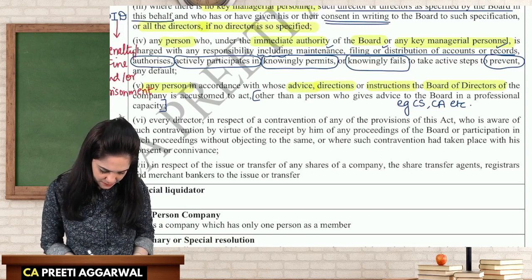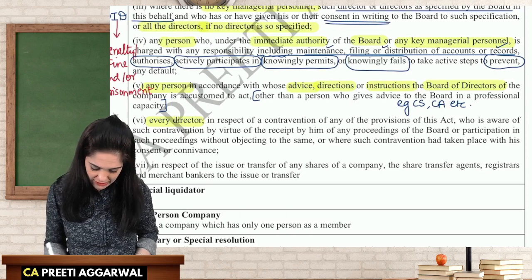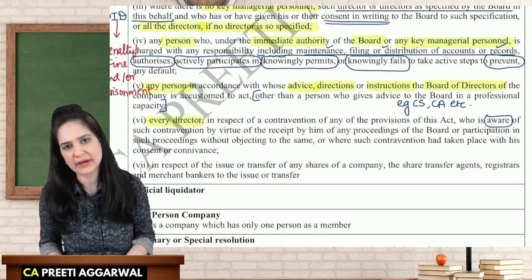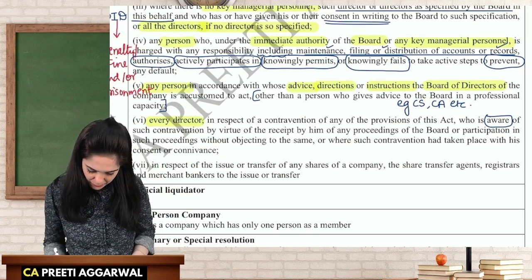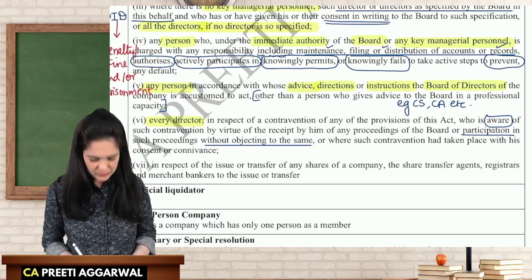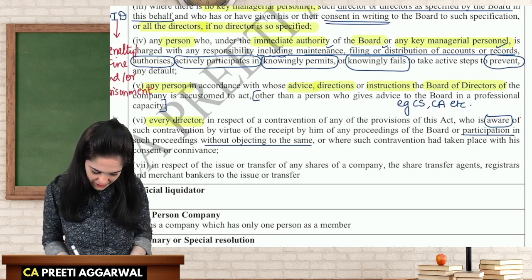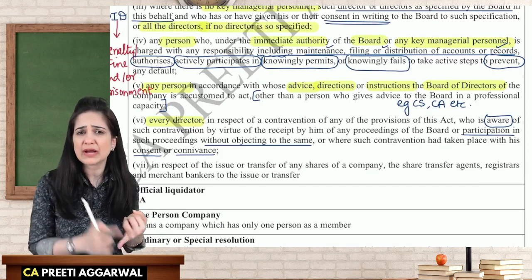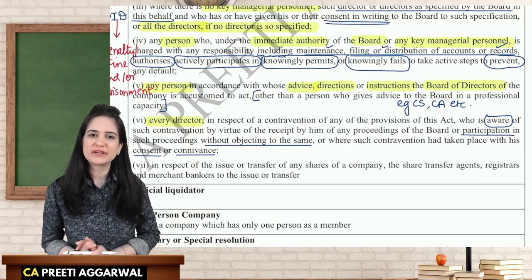Every director, in respect of any contravention, who is aware, this is the keyword. We can't hold the person liable just because he is a director. You are aware, or you participate in the proceedings without objecting to the same, then you are considered as an officer in default. You may not have participated, but it is done with your consent. It is your connivance. Connivance means it is your idea, your planning, scheming, support. You are considered as an officer in default.